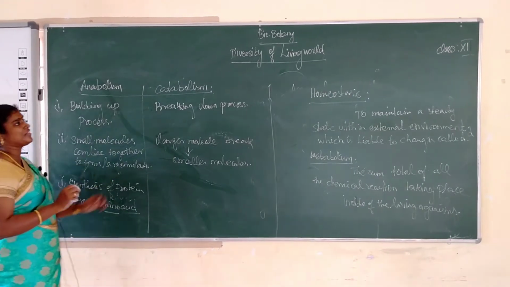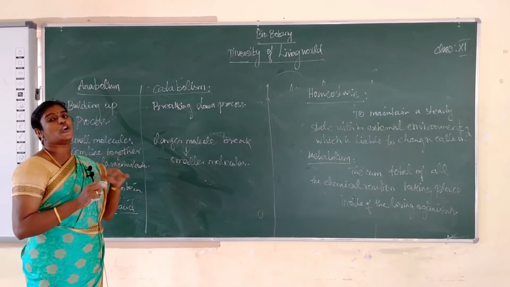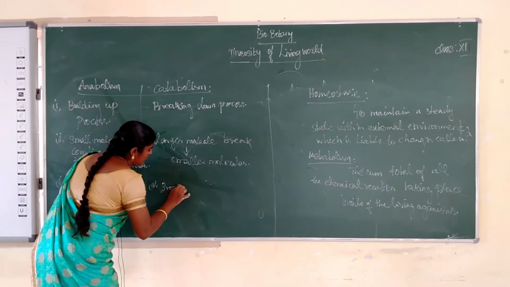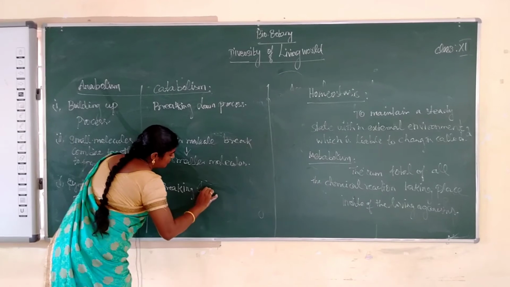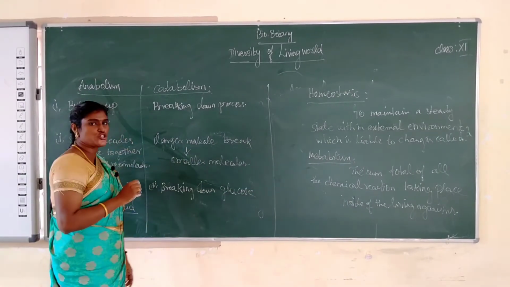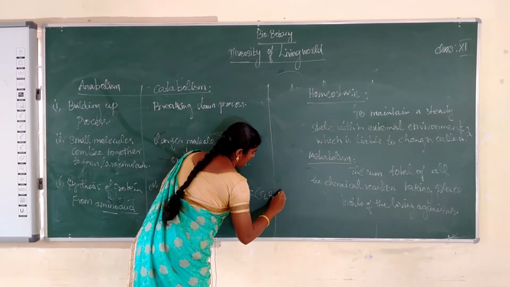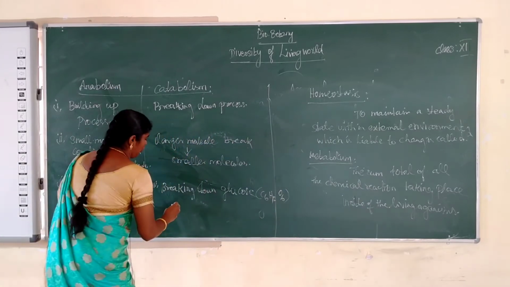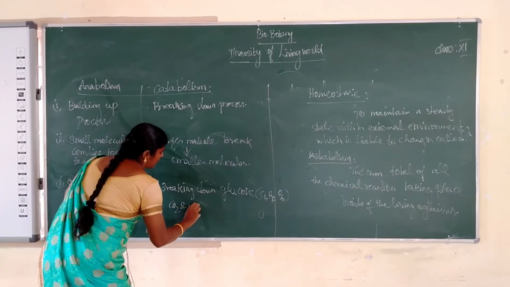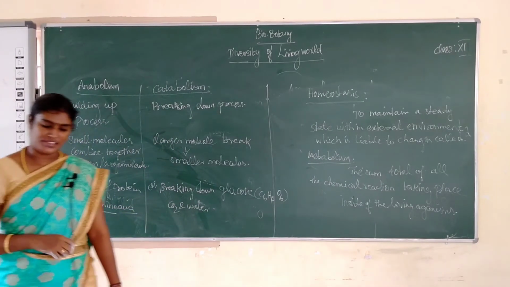What is an example of catabolism? The breaking down of glucose, C6H12O6, into CO2 and water. This is called catabolism.